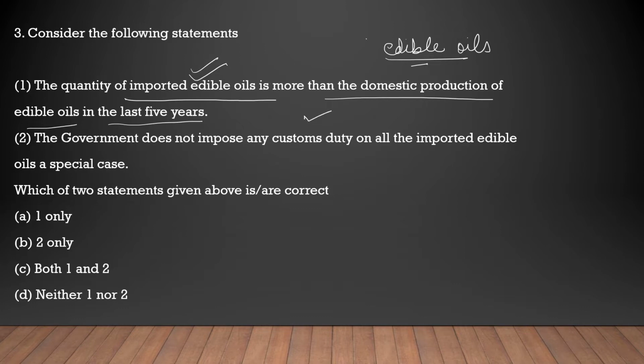It's correct. The government does not impose any custom duty on all the imported edible oils as a special case. It is not the case. Government imposes custom duty on the import of edible oils also. This is the wrong option. So the first is correct.